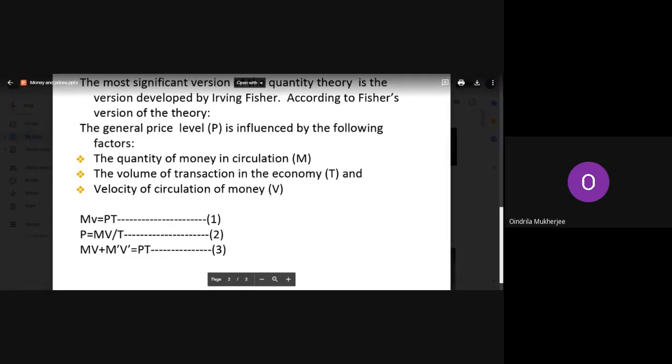Then there is one more equation, which is basically in order to incorporate the bank money in the theory. And this was also given by Irving Fisher. So write down the third equation: MV plus M' V' equal to PT. You can see it from the slide. Please write it down.